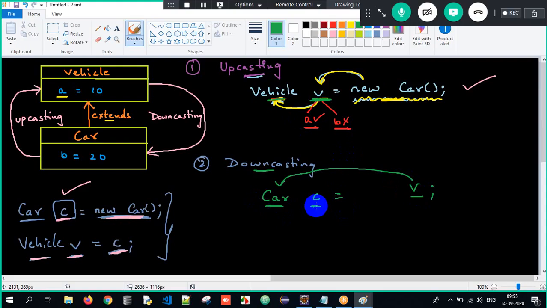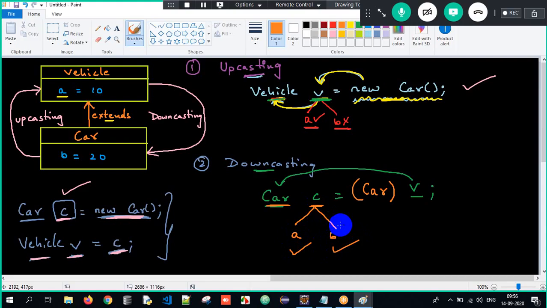But downcasting should always be done explicitly. How will we do it explicitly? Sir, to which type are you trying to convert? Car. So we are supposed to write car over here, then open parenthesis, close. Why? Because we are casting, not declaring, right? Once we have downcasted, with the reference C, I can access both superclass property and subclass property. I can access both the properties in a beautiful manner. So this is all about upcasting and downcasting here.